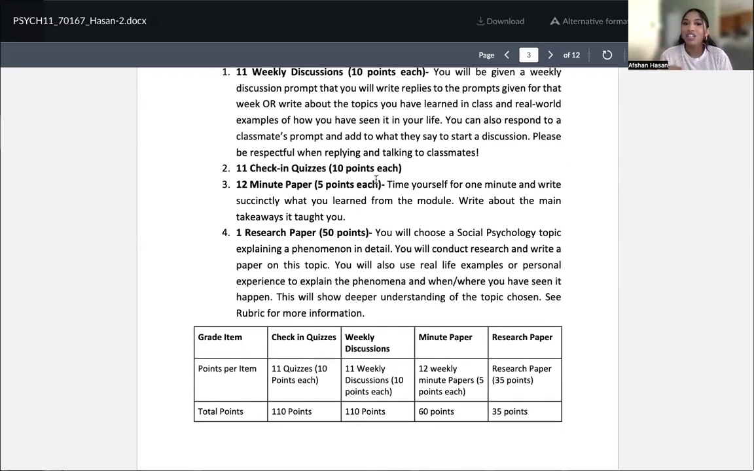Second thing is 11 check-in quizzes. So every week or most of every week, you will have check-in quizzes. The thing about check-in quizzes, I don't want anyone to freak out. Everyone sees quizzes and hears quizzes and they freak out completely. I do not use quizzes as a testing tool. I use it as a learning tool, which means that you will have 3 attempts to take these quizzes.